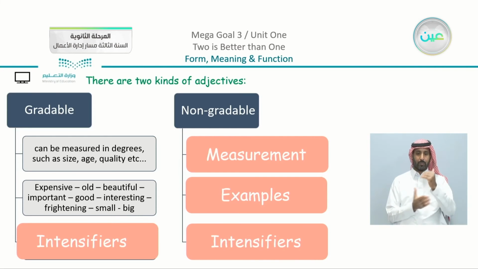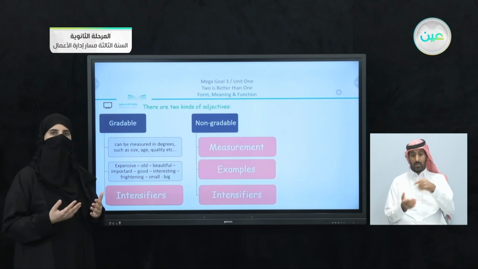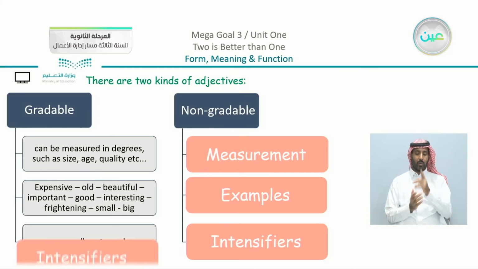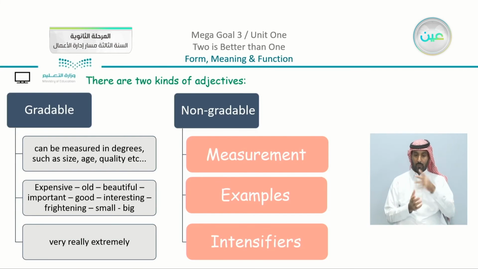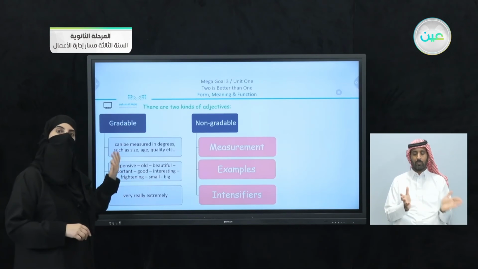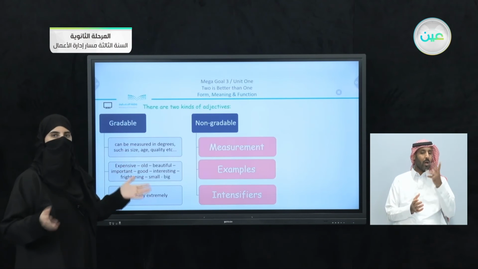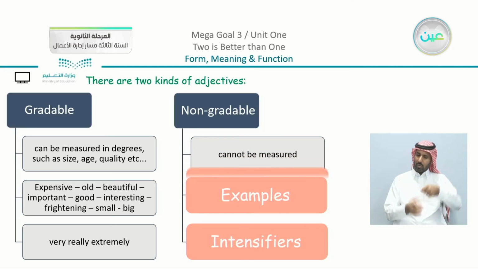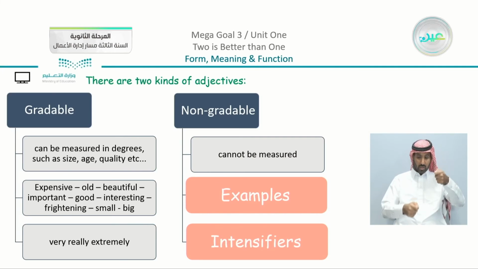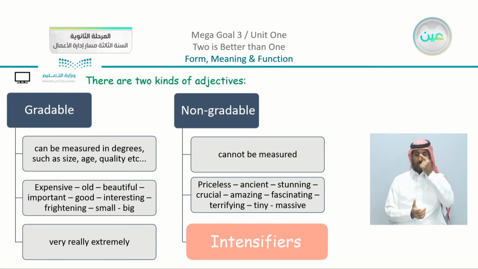Now you can see that these are regular adjectives we are used to using every day, and we can use different intensifiers with them, like very, really, or extremely. I can say very small, or really beautiful, or extremely important. On the other hand, you now may understand what is the meaning of non-gradable. So non-gradable here means that it cannot be measured. We cannot measure something. For example, we have the adjectives priceless, ancient, stunning, crucial,